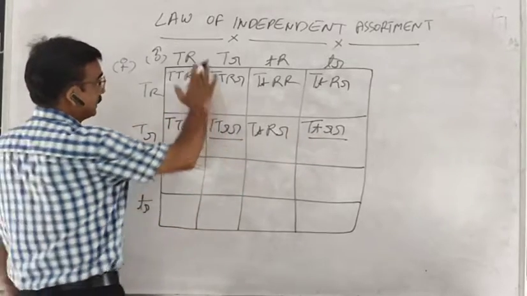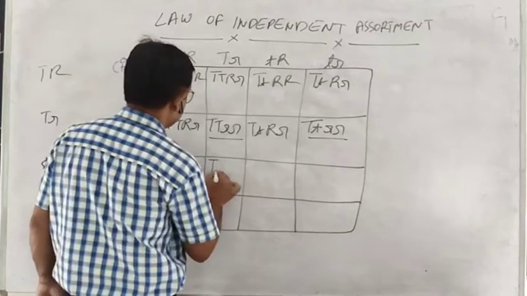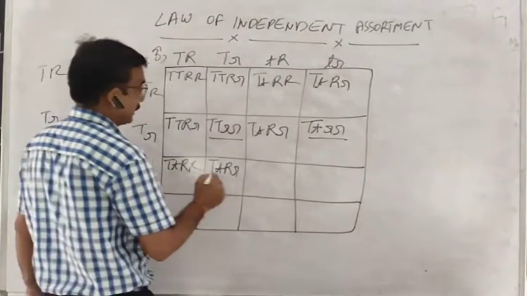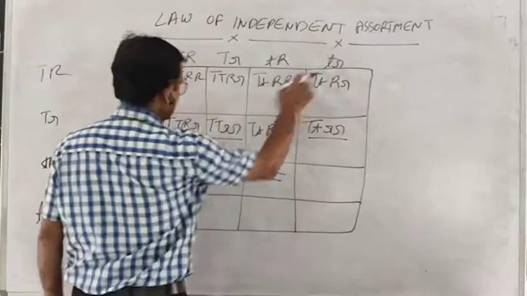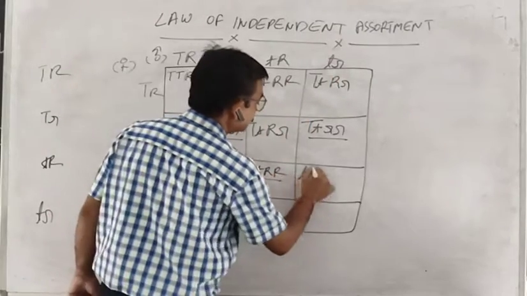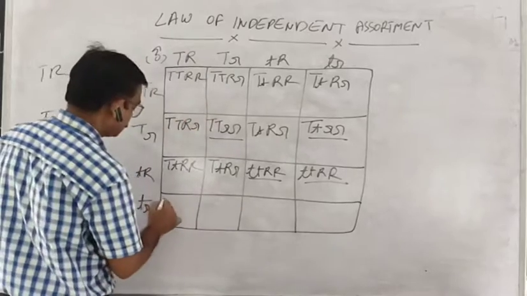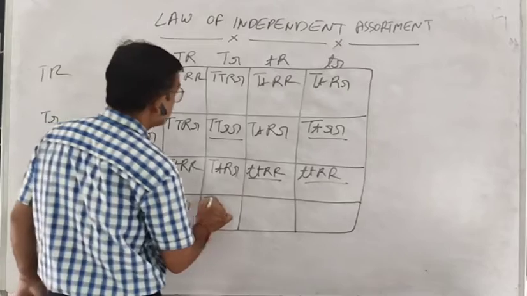These are the possibilities. This is supposed to fuse with this. This is supposed to fuse with this. So these are the possibilities. This is supposed to fuse with this. Then this is supposed to fuse with this. This is supposed to fuse with this.